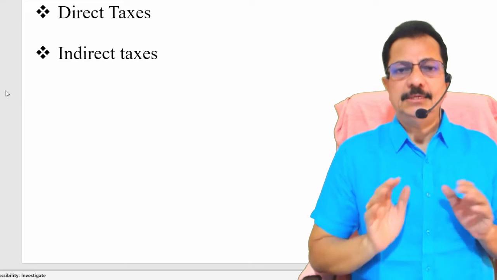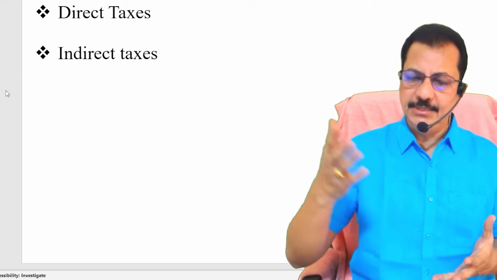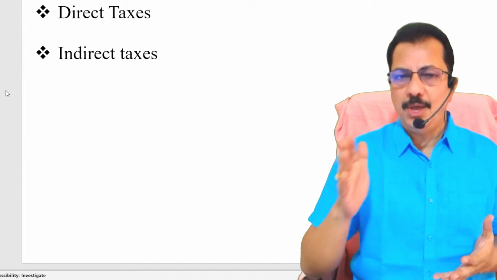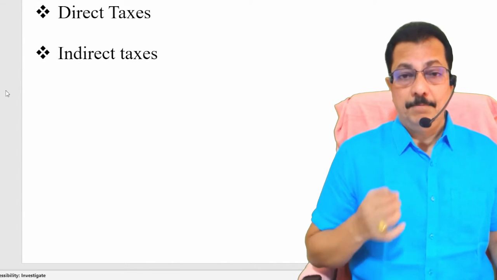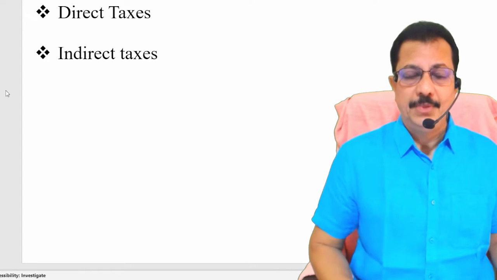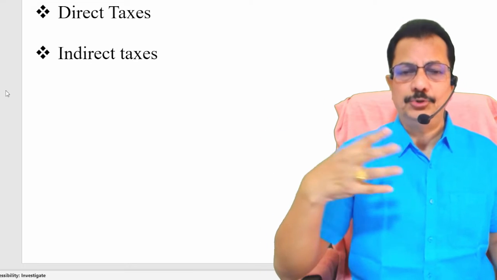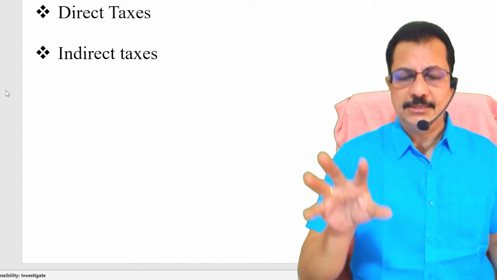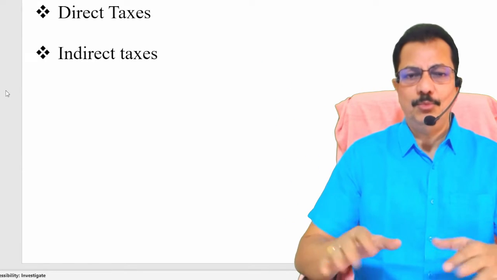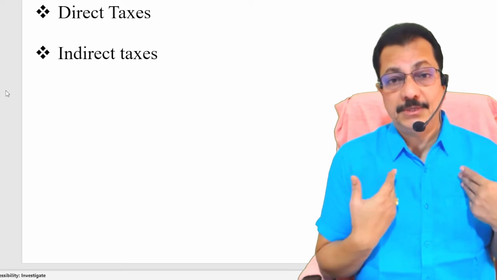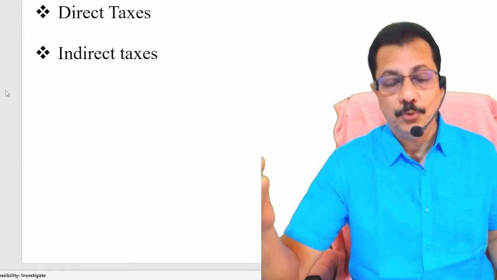Clear? And in this session, let's try to understand our total tax collection, which is increasing. In that tax, you have direct and indirect taxes. Within direct taxes, you have the personal income tax on one side and corporate tax on the other side. Personal income tax is imposed on individuals, corporate tax is imposed on organizations. Both are direct taxes, both are income taxes. If it is personal, it is called personal income tax. On the other side, it is called the corporate tax.